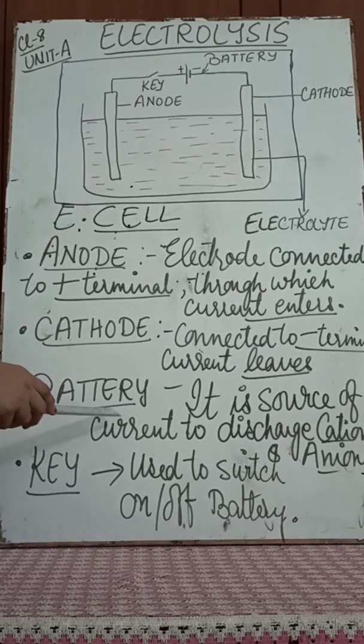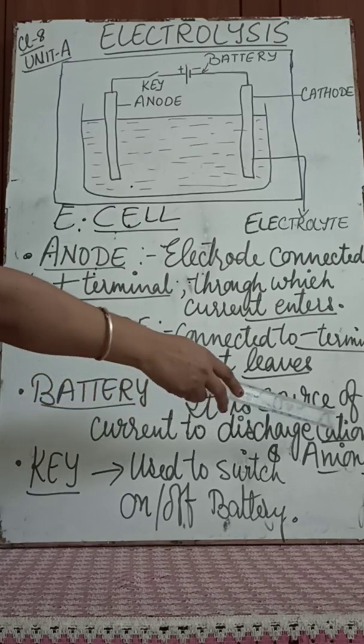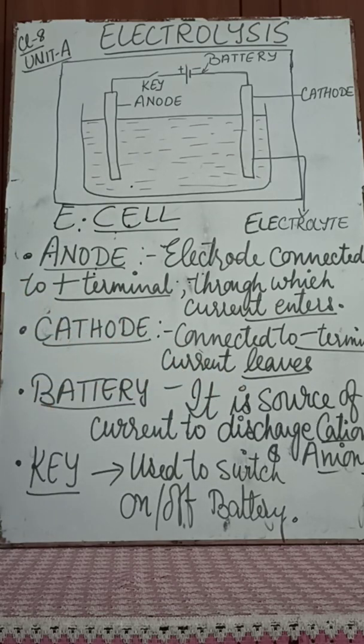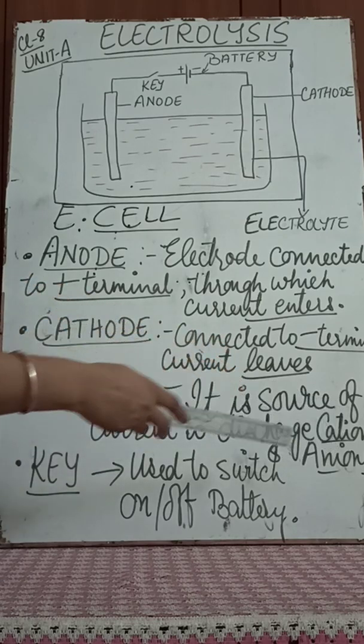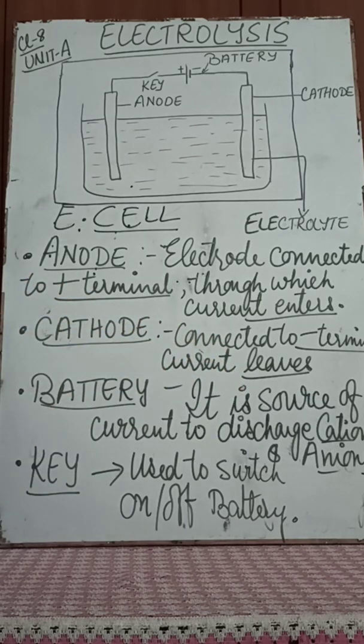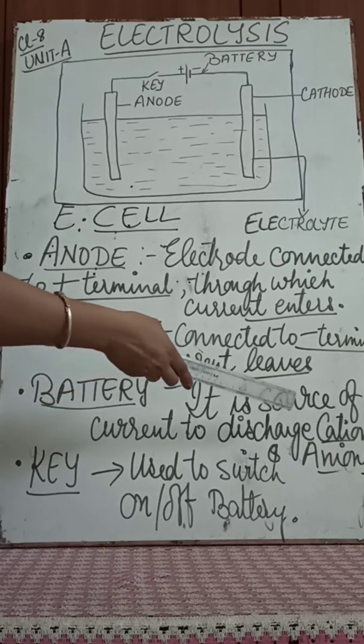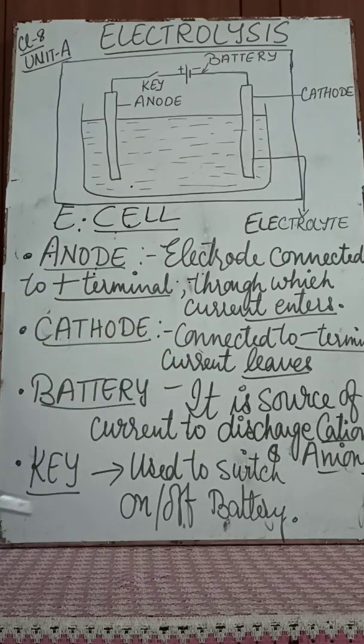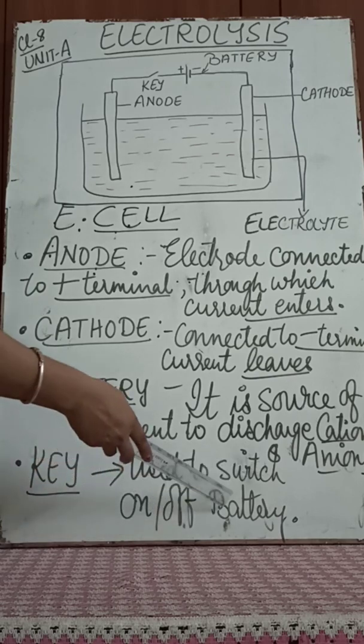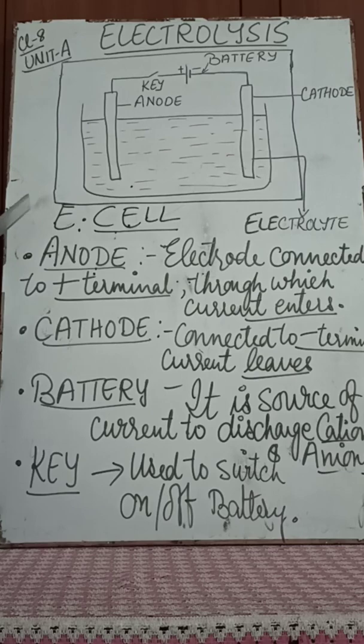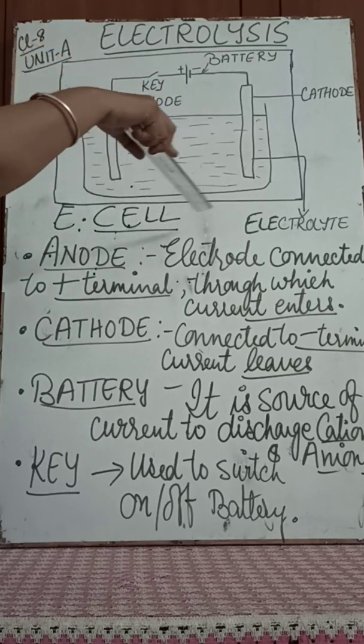Now what is a battery? A battery is the source of current to discharge cations or anions, right? Cations are positively charged particles and anions are negatively charged. And what is the key? A key is used to switch the battery on or off. These are the components that complete the process of electrolysis taking place here.